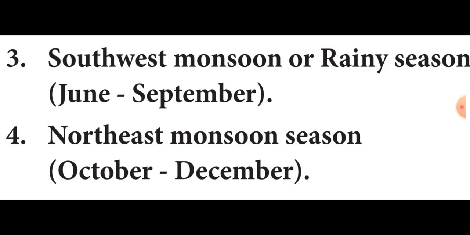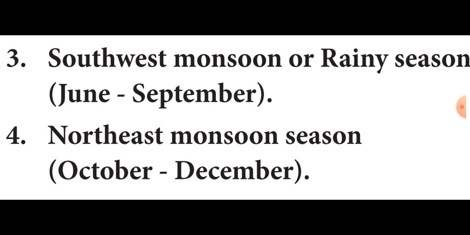That wind blows from southwest to northeast during summer and from northeast to southwest during winter. During the summer season, the wind blows from the Arabian Sea, southwest to northeast. During the winter season, the wind blows from northeast to southwest.